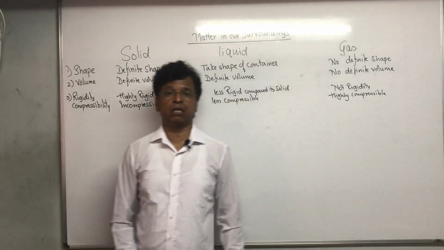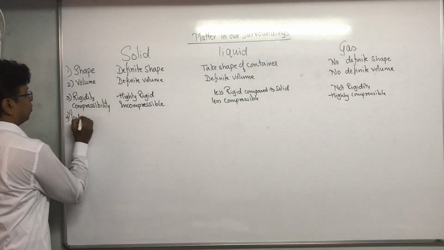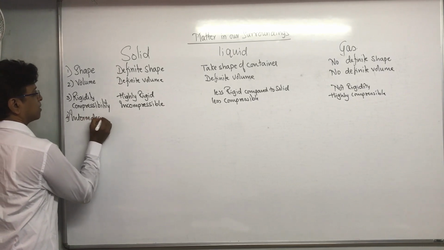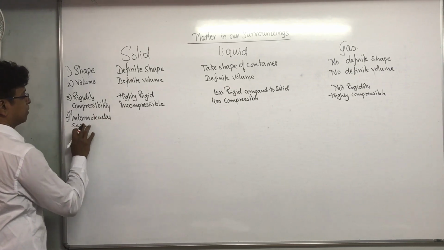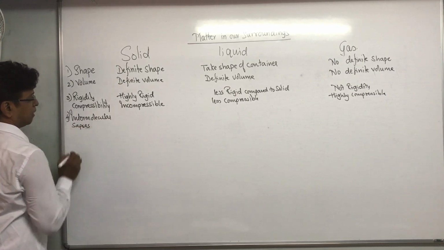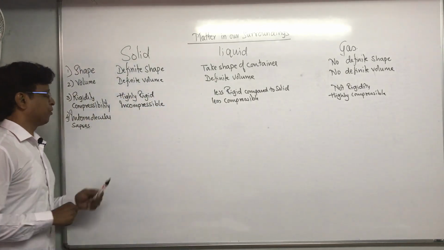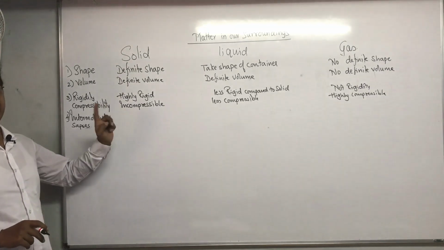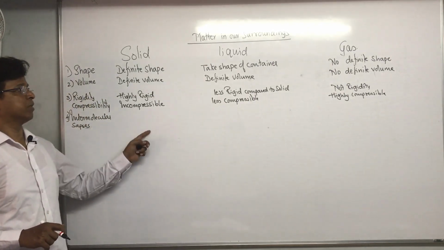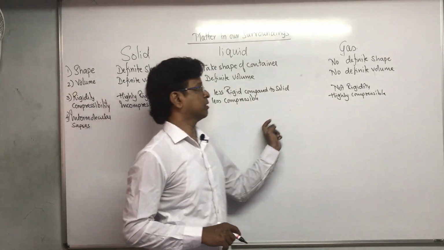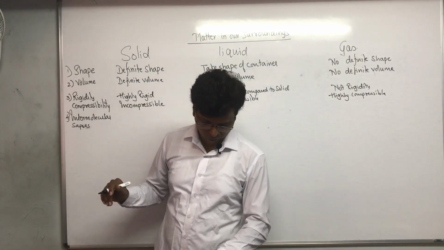Now next, of course, you have to understand this. These are all important things, my dear students. You will be able to write many more things if you want to understand this. Intermolecular spaces. Intermolecular spaces means the spaces between the molecules. As I told you, the spaces between the molecules over here are very, very less. Solids have very less intermolecular spaces. Liquid has more intermolecular spaces. Gases, a tremendous amount of intermolecular spaces.